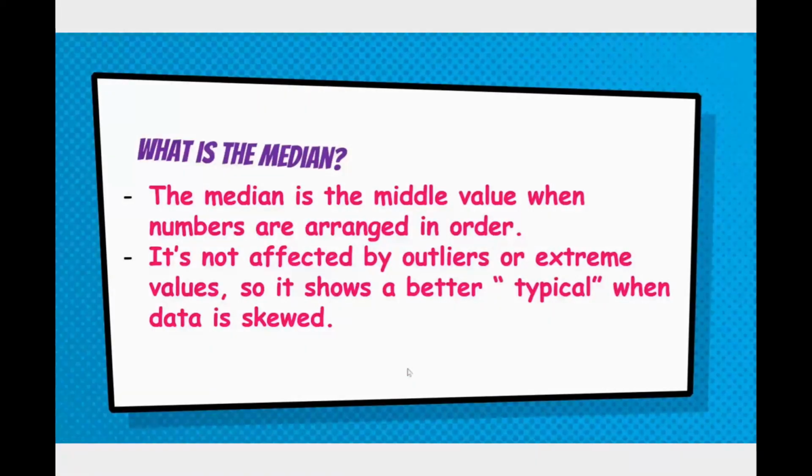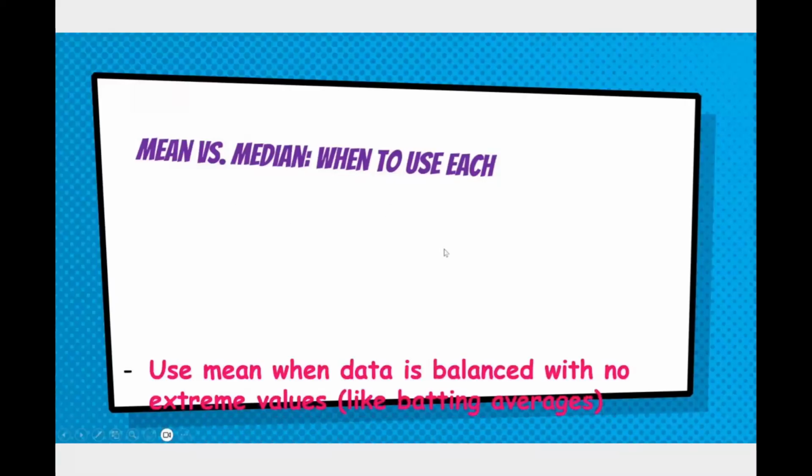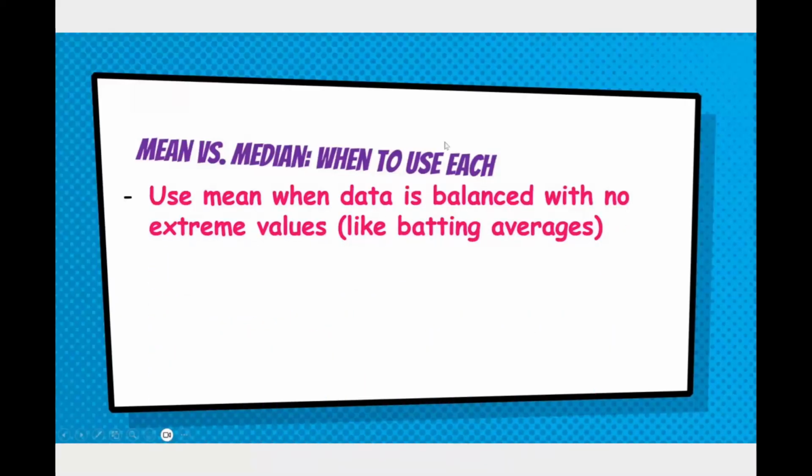And when the data is skewed, it just means that you have a higher or lower value, an outlier, so to speak, that is pulling your average up or down depending on what that value is. So mean versus median, I want to touch on that today, like when to use each one of these. You guys know how to calculate them, but I want you to try to understand they're both measurements of center used to describe a group of numbers, but sometimes one is better to use than the other.